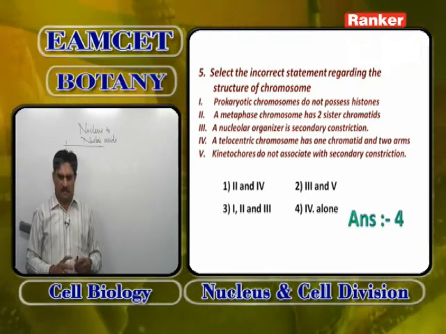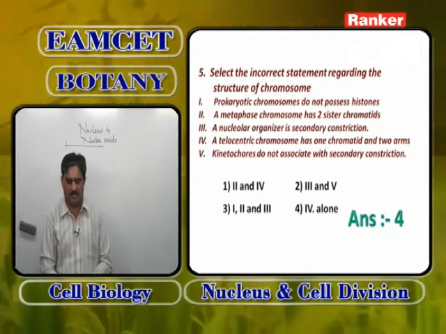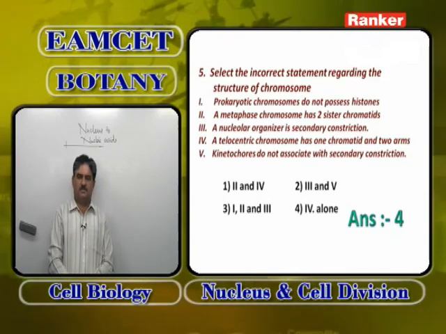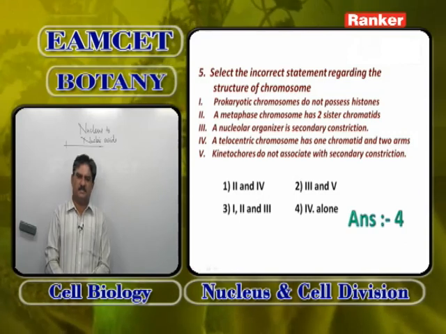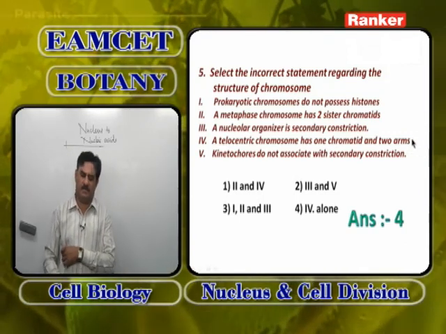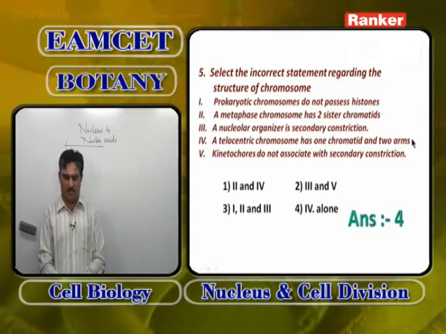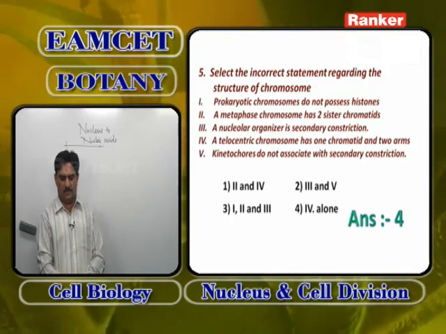So, definitely in these 5 options, the incorrect statement is that a telocentric chromosome has one chromatid and 2 arms. In a telocentric chromosome, the centromere is at the proximal end. The chromosome shows only one prominent arm, one chromatid and one arm. It is an eye-shaped chromosome. So, the answer is 4 alone.